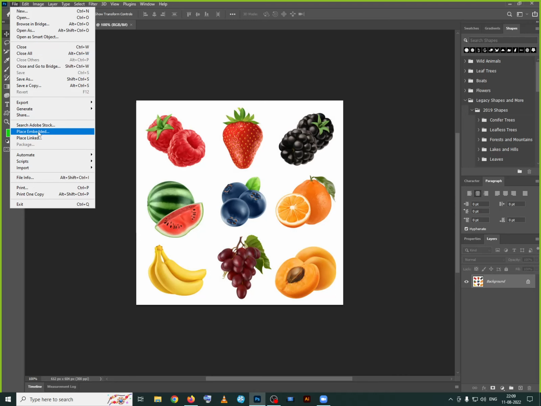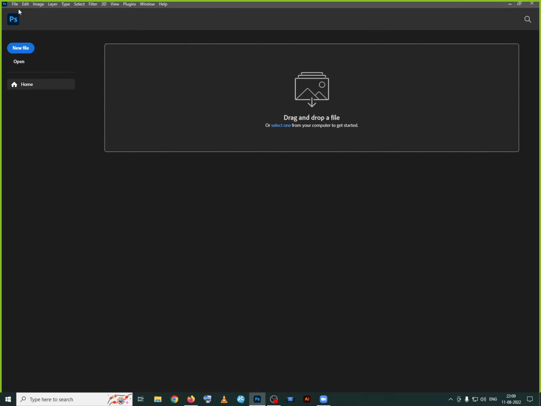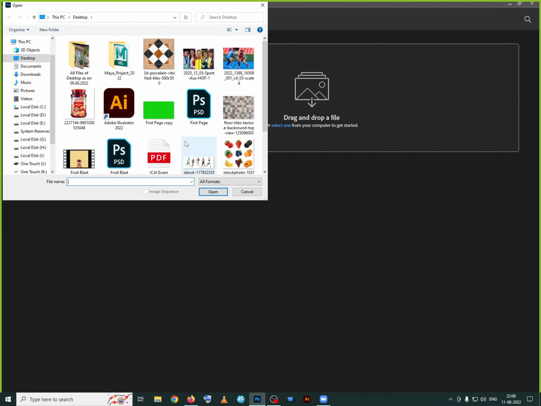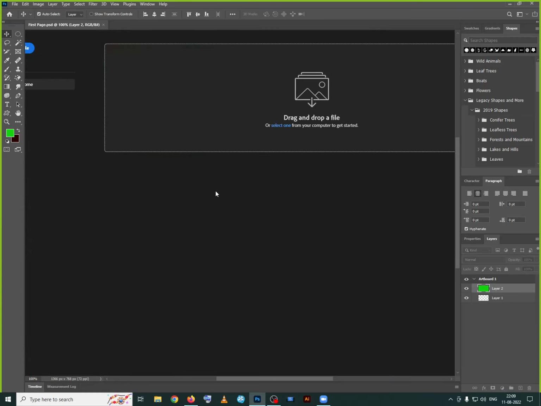So that is your place embed. It means we can put some images or something on the existing canvas. Right now this is my open file. I'm closing this one. I'll keep the other file open now. File, open, and let me select this first page and say open now.